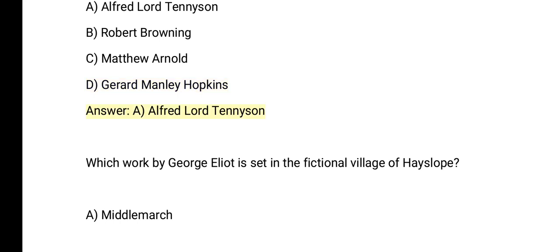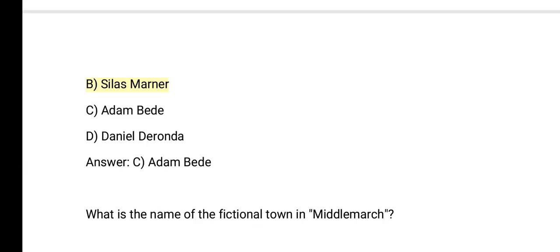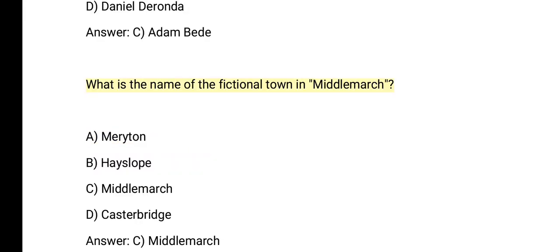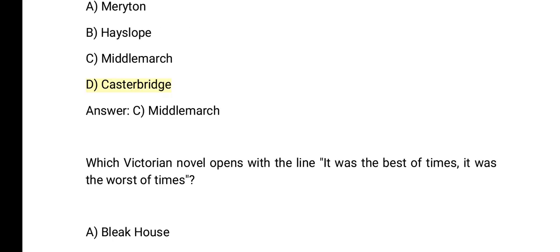Alfred Lord Tennyson. Which work by George Eliot is set in the fictional village of Hayslope? A. Middlemarch. B. Silas Marner. C. Adam Bede. D. Daniel Deronda. Answer: C. Adam Bede. What is the name of the fictional town in Middlemarch? A. Meryton. B. Hayslope. C. Middlemarch. D. Casterbridge. Answer: C.